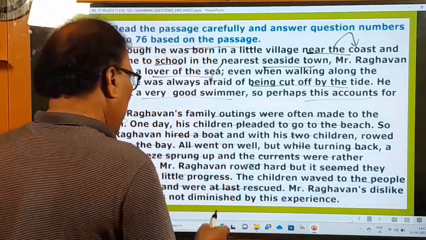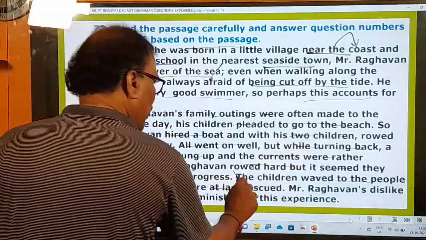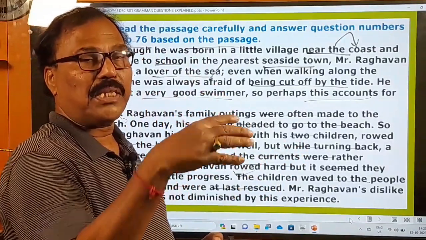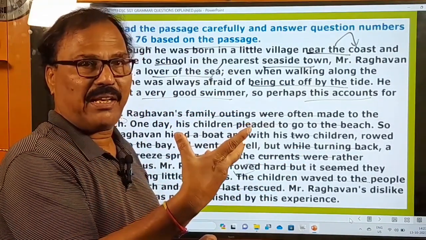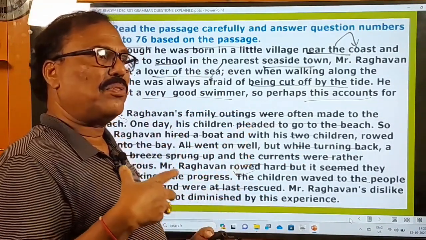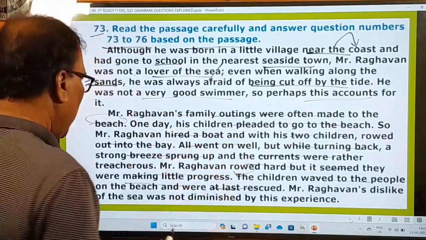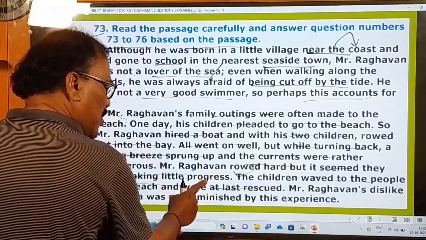Okay, immediately the people came there and they rescued him, because on the beach there will be people, some bay watchers. If you start drowning in the water, they will come to your rescue and they will save you. So here these people came, and they rescued him.